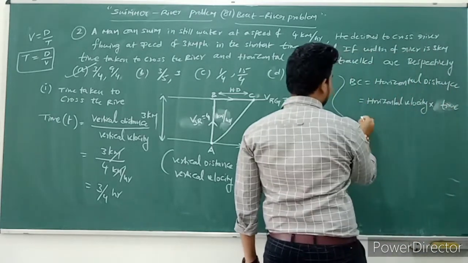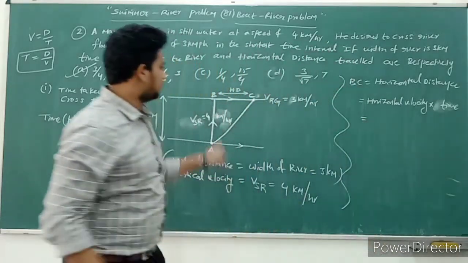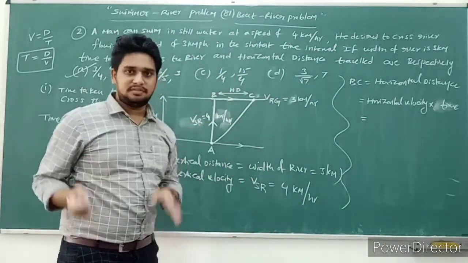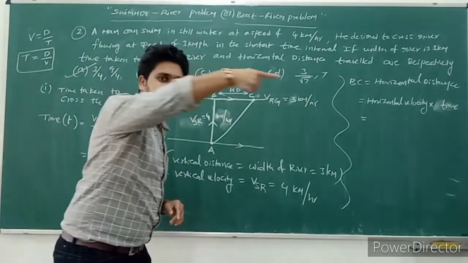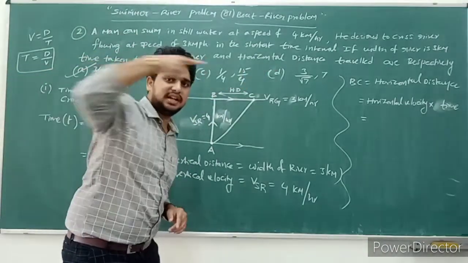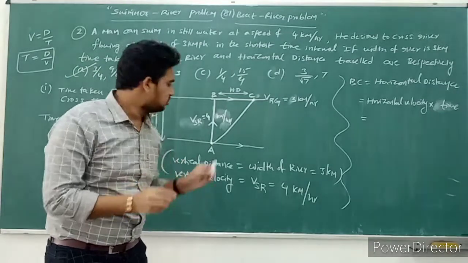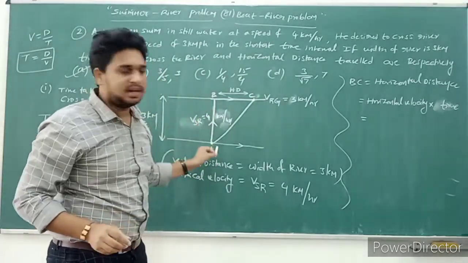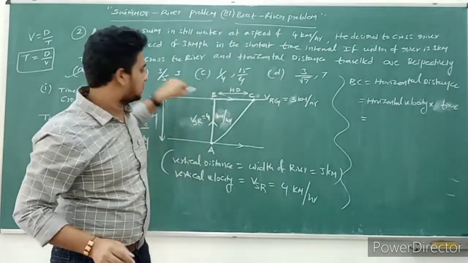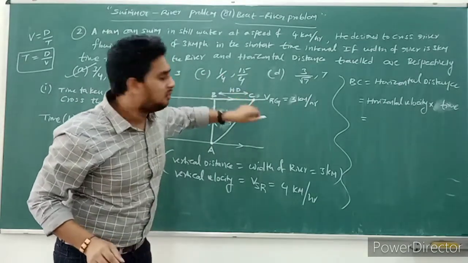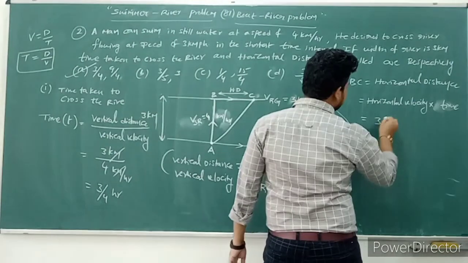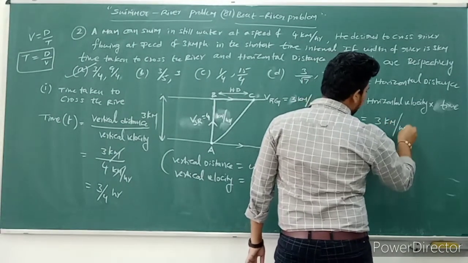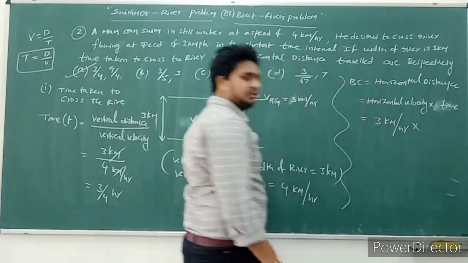So what is horizontal velocity? Observe carefully in the figure. The river flow is moving in this direction. This is the horizontal direction. The swimmer is moving in this direction, which is the vertical direction. What is the horizontal velocity? 3 kilometers per hour. Horizontal velocity into time.